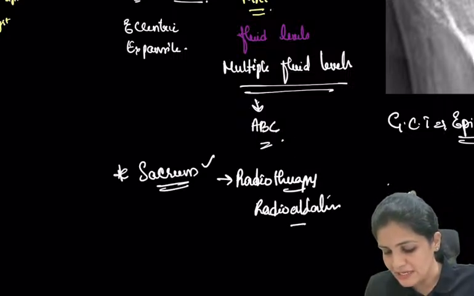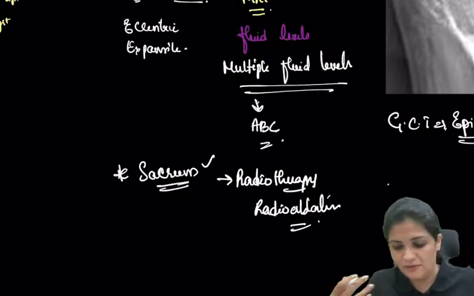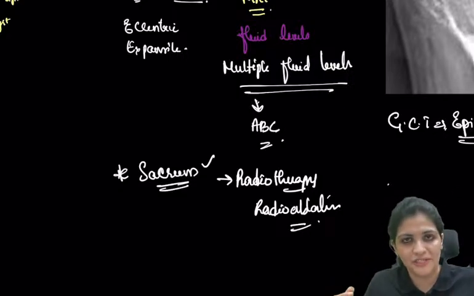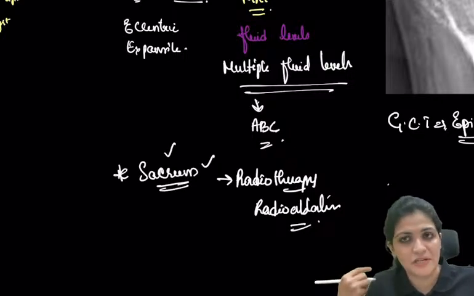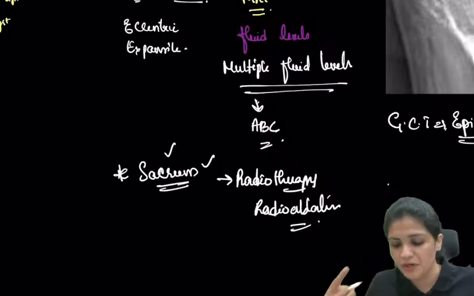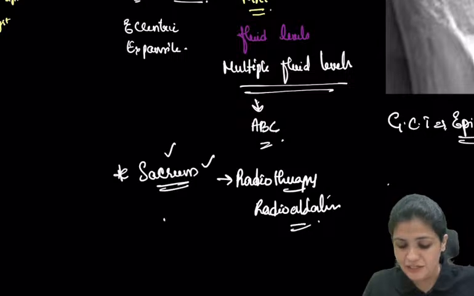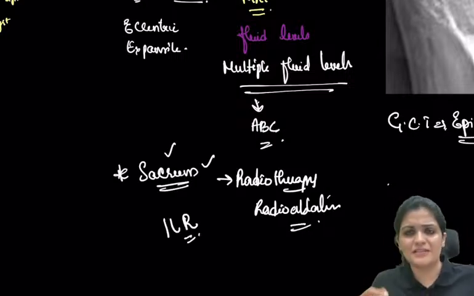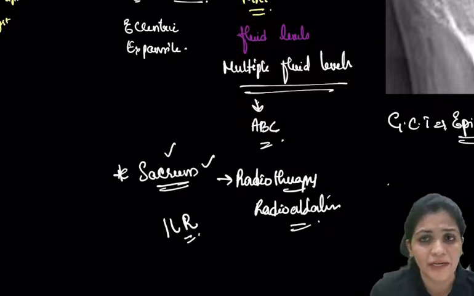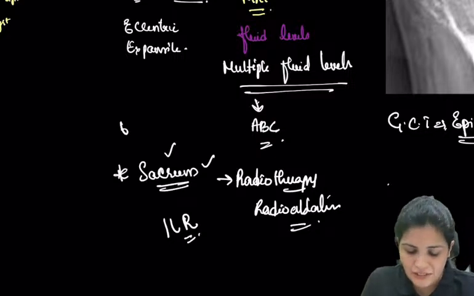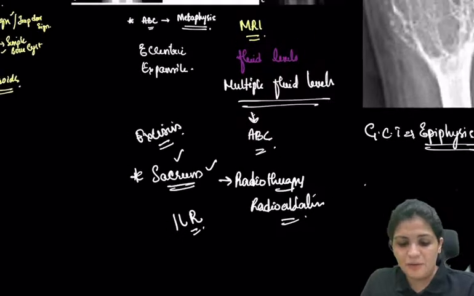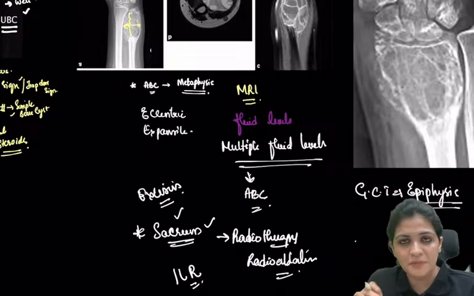So certain areas where you can't do surgery, you have to go for radiotherapy or radiation, especially in areas like the sacrum. In such areas you go for intralesional radiotherapy. So there are various modalities with which you can treat them. If it is a normal case, then you can just go for excision, right? So that is about your aneurysmal bone cyst.